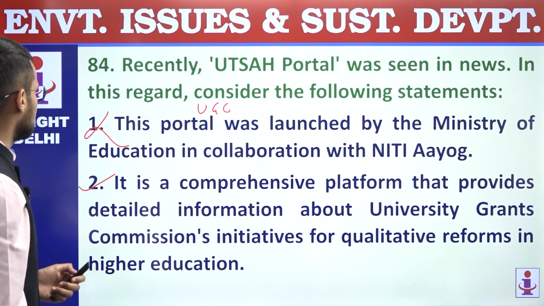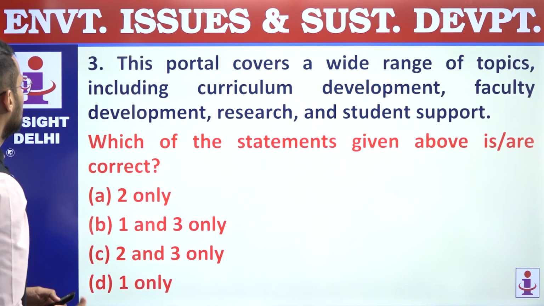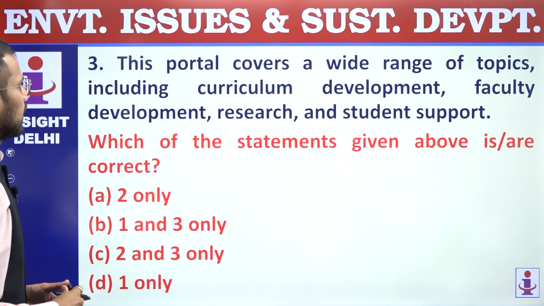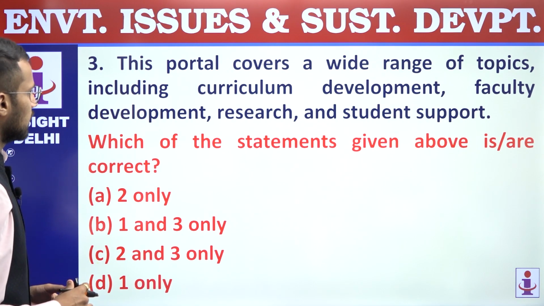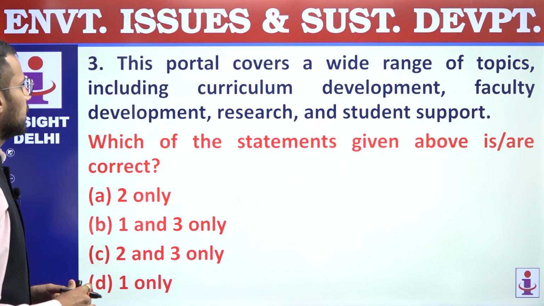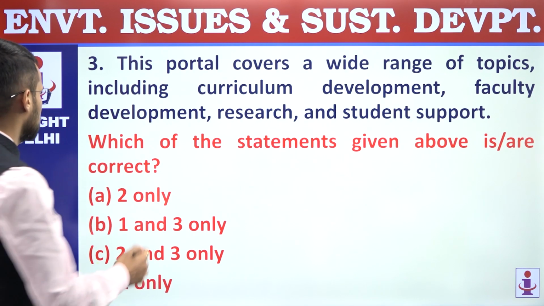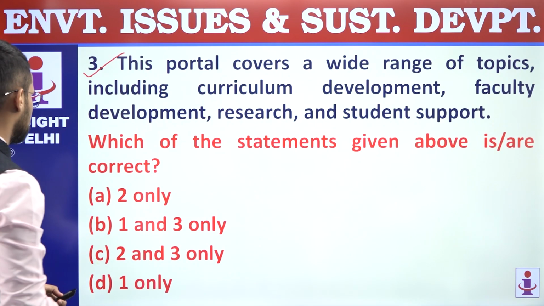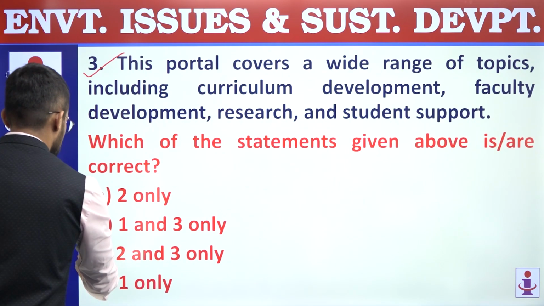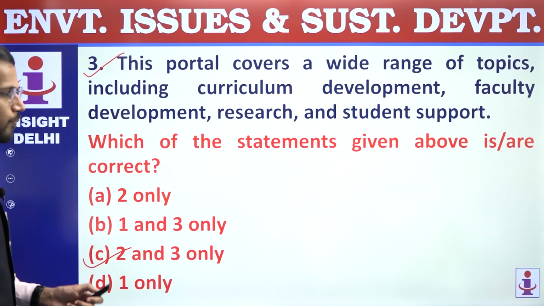The second statement is correct. Third, this portal covers a wide range of topics including curriculum development, faculty development, research, and student support, right? So the third statement is correct. So only the second and third statements are correct, and that's why the answer is C, 2 and 3 only.